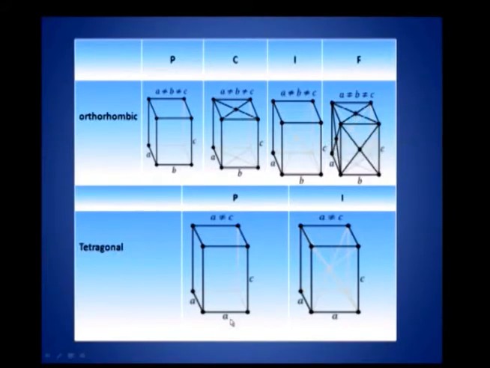In tetragonal, primitive means, as I told you, the primitive unit cell is the cell in which the atoms or the lattice points will be found only at the corners of the cell. You see here lattice points are found only at the corners, there is nothing inside the cell. That is the reason why it is called primitive. And I, as I told you, is body centered. Now in the tetragonal system you have an atom at the body center. This is primitive, you do not have anything inside, you have atoms at the corners, but you have an atom at the center in addition to the atoms found at the corners. This is the tetragonal unit cell.